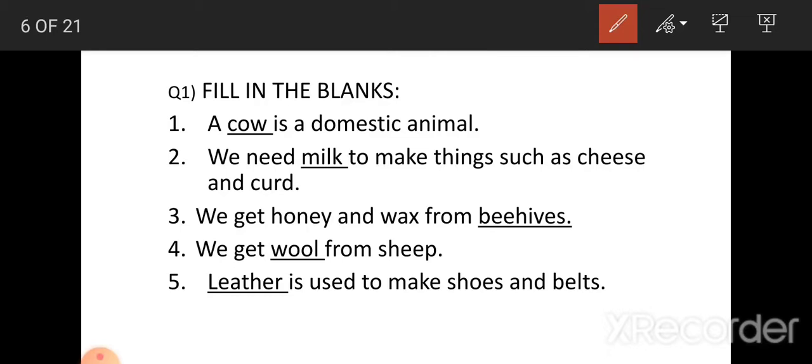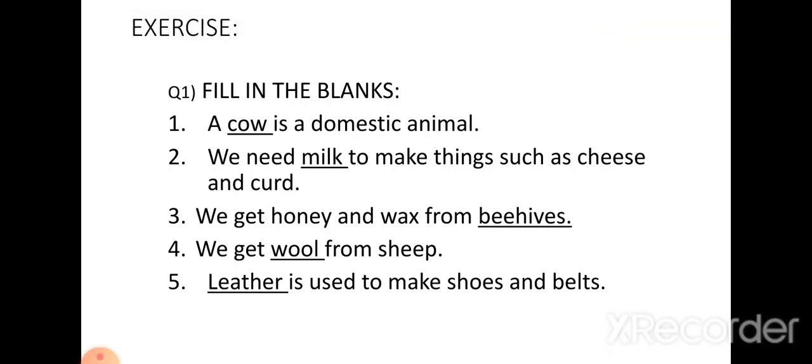L-E-A-T-H-E-R, leather. I-S, is. U-S-E-D, used. T-O, to. M-A-K-E, make. S-H-O-E-S, shoes. A-N-D, and. B-E-L-T-S, belts. Leather is used to make shoes and belts. Now from the first, I will make you revise.